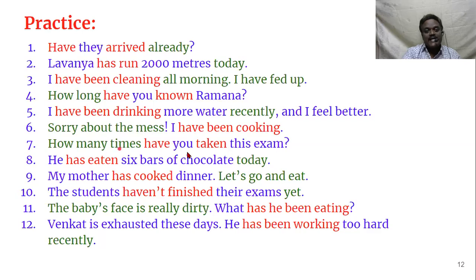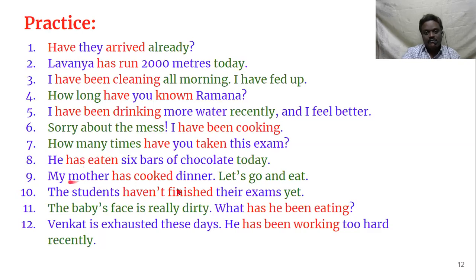How many times have you taken this exam? See, "how many times" is again just like "how long." You have to use present perfect tense: have taken. He has eaten 6 bars of chocolate today. See, today again. I told you in the last sentence, today means today is not complete, so we have to use present perfect tense.